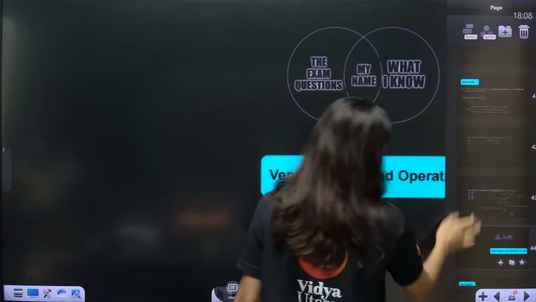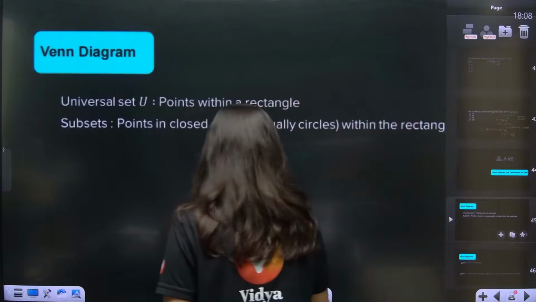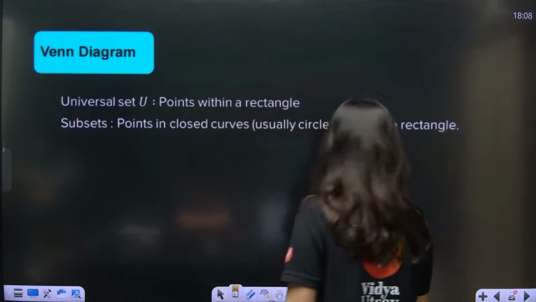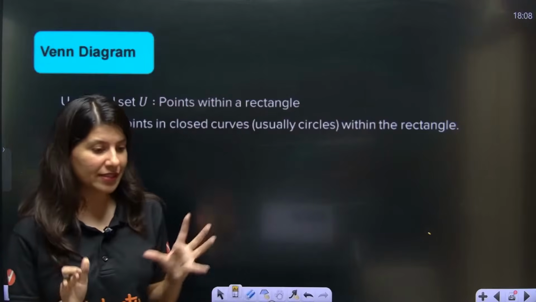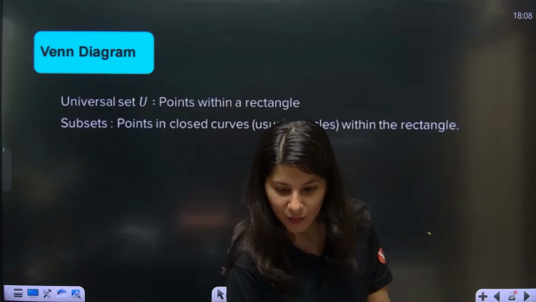So let's talk about Venn diagram a little bit. Even if you do not know what a Venn diagram is, I am here to tell you what a Venn diagram is.